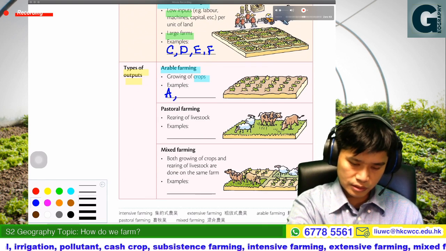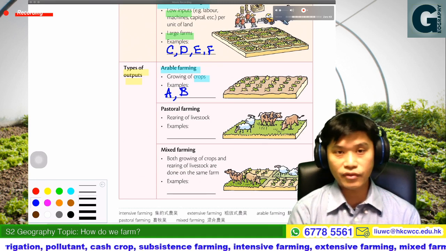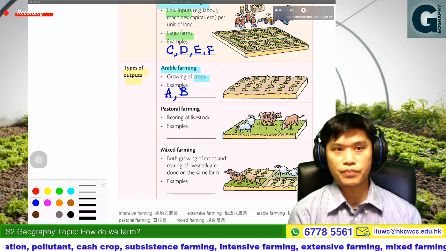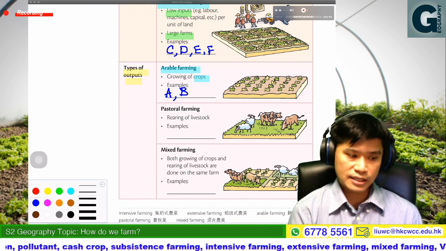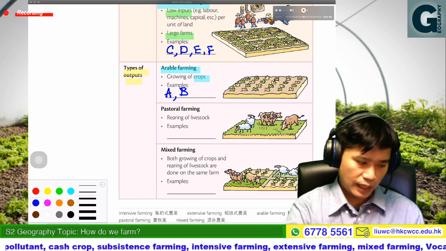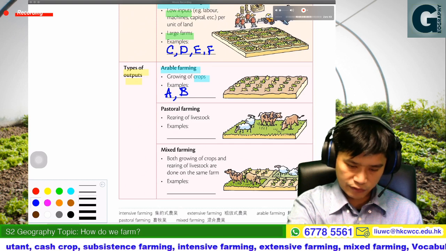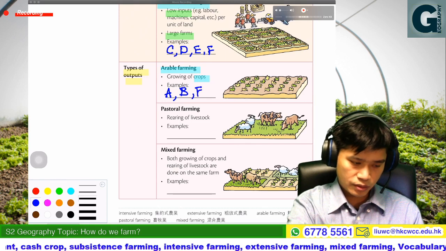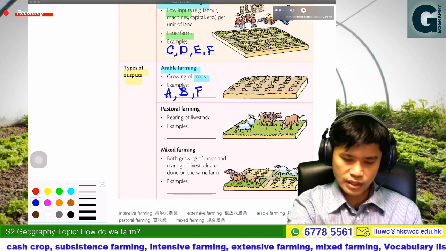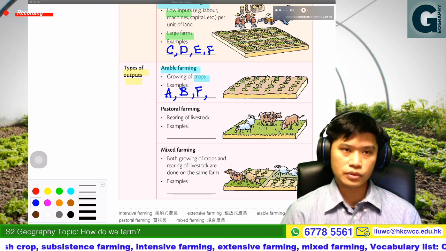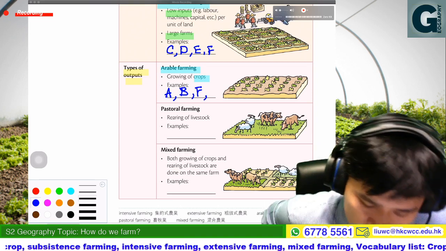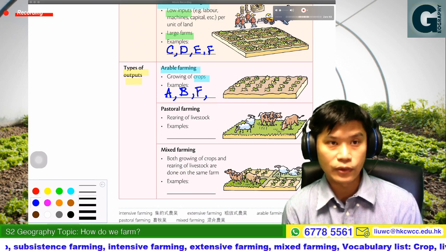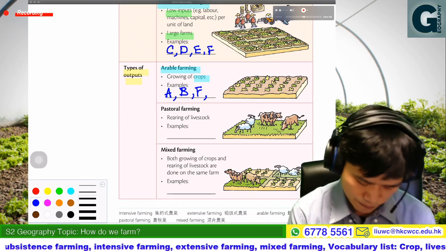The second one, rice cultivation, the farm produce would be rice. And then F, the wheat farming in the USA, wheat would be the crops. So therefore that would be arable farming.